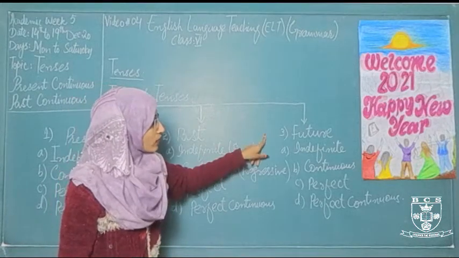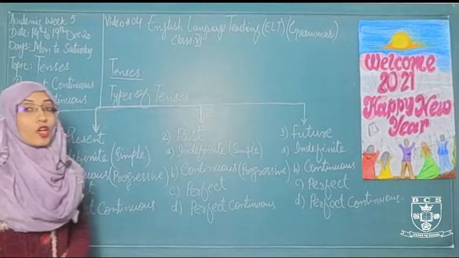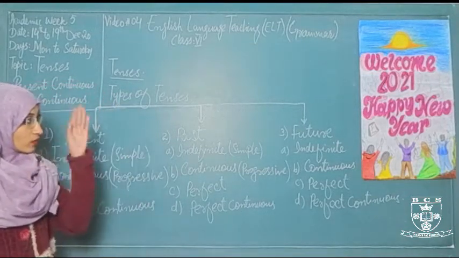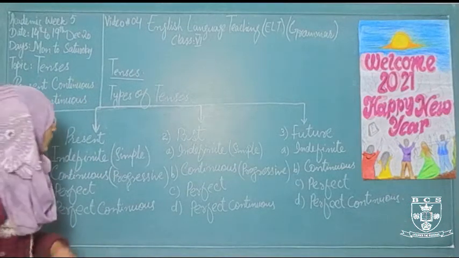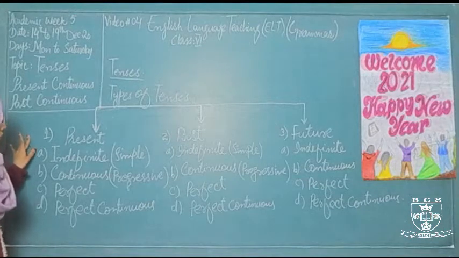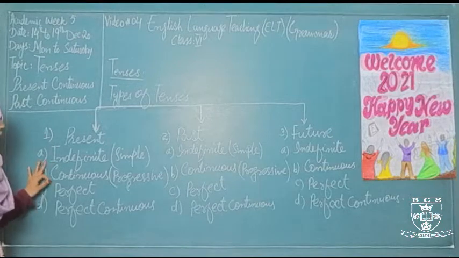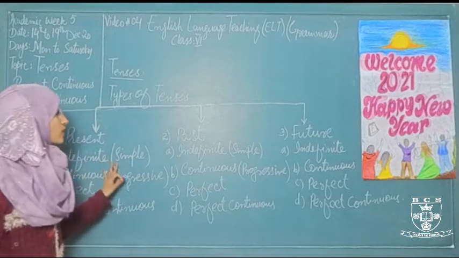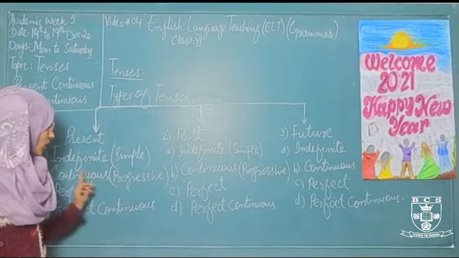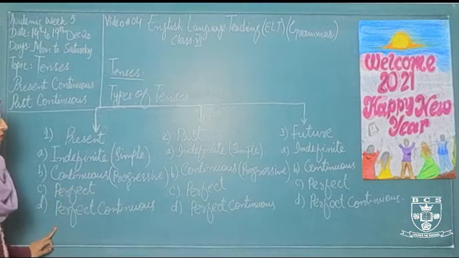The third one type is the future tense. The time which is going to come is called the future tense. For example, you are coming back to school and you will come back to school. This is the example of future tense. Now, each tense has its own subtypes or subkinds. The first is present tense. It has the indefinite. It is also called the simple tense. The second is continuous. It is also called the progressive. Third is perfect. And the fourth one is perfect continuous.